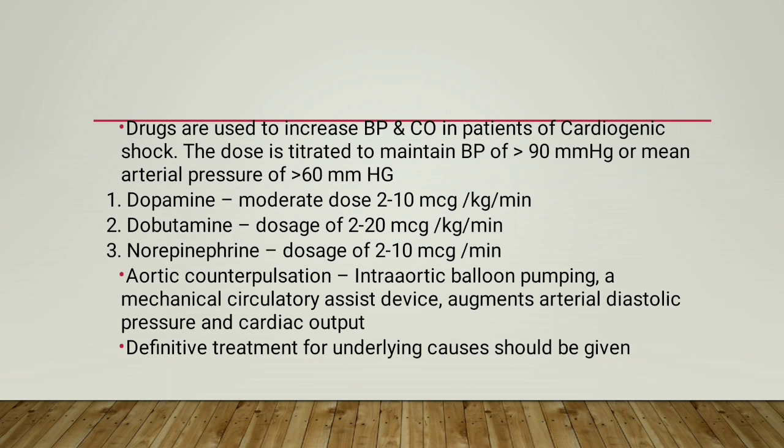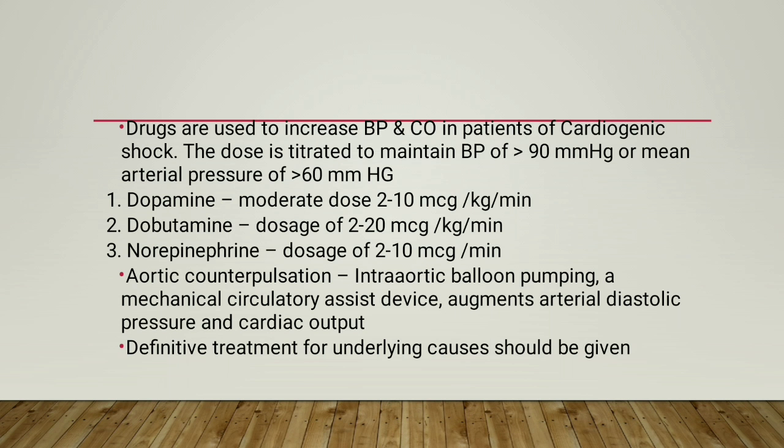Drugs are used to increase BP and cardiac output in patients of cardiogenic shock. The dose is started to maintain blood pressure of greater than 90 mmHg or mean arterial pressure of greater than 60 mmHg. Dopamine is usually used in cardiogenic shock. Moderate doses, that is 2 to 10 mcg per kg per minute, stimulate beta adrenergic receptors and increase myocardial contractility and heart rate. Dobutamine produces greater inotropic effects as compared to dopamine.